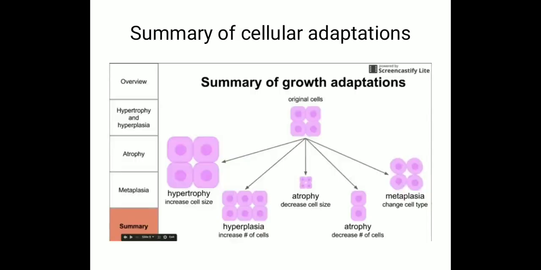In the last slide, I have summarized the cellular adaptation. Here you can see that in the middle of this slide are the original cells. In hypertrophy I have shown that the cell size increases. Next is hyperplasia, an increase in the number of cells. Then atrophy shows decreased cell size and decreased cell number. And the last one is metaplasia, where a change of cell type occurs.